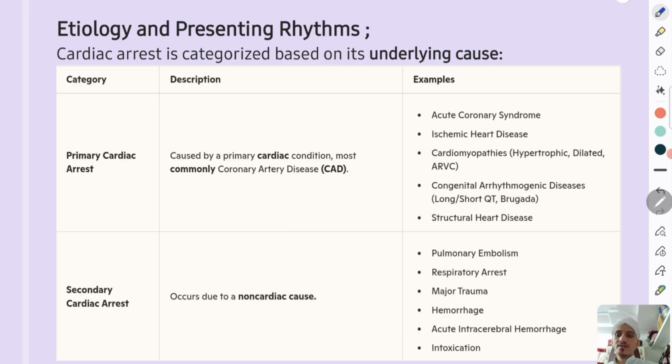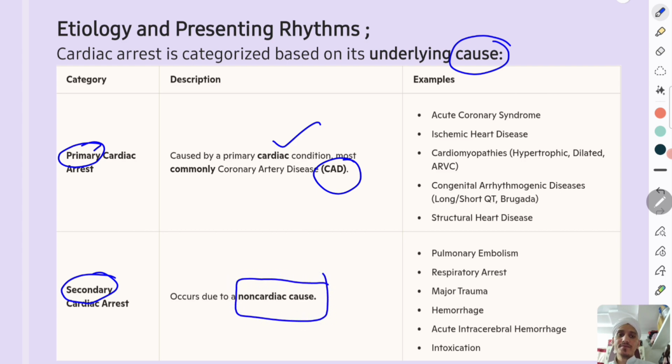Important causes: you can divide the causes into primary cardiac causes and secondary causes. Primary is most commonly a cardiac condition, most commonly coronary artery disease, and secondary cardiac arrest has non-cardiac causes. So acute coronary syndrome and ischemic heart disease constitute the vascular cause, and cardiomyopathies constitute muscular causes.